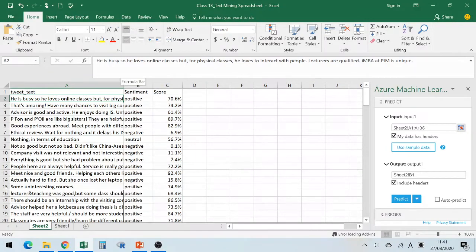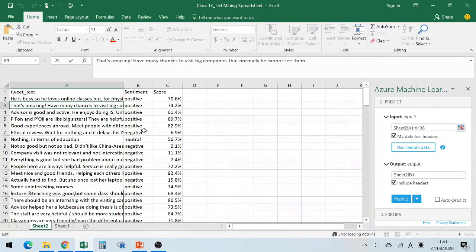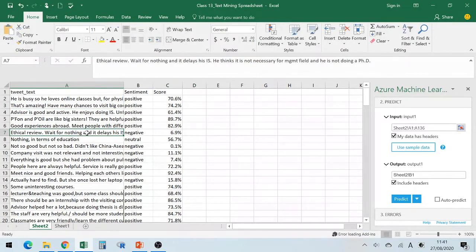Excel looks for words such as labs, qualified and unique, or amazing. These are the positive words. But when it's negative, words like delays and not necessary are the negative words.